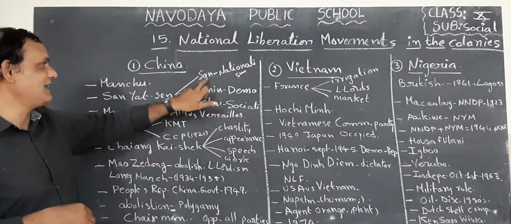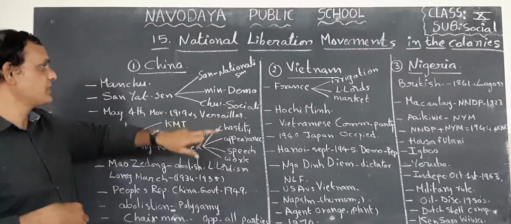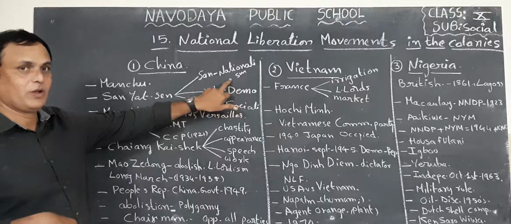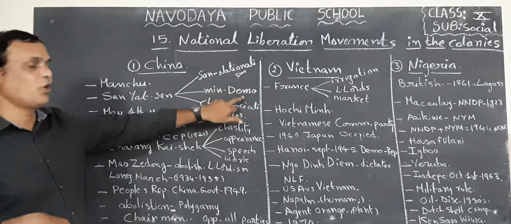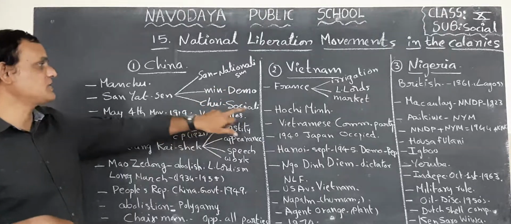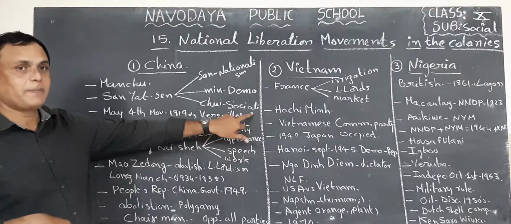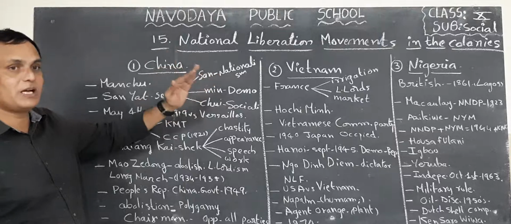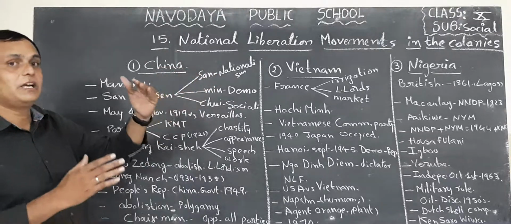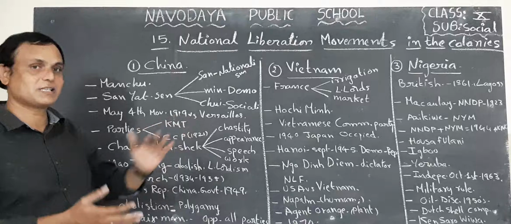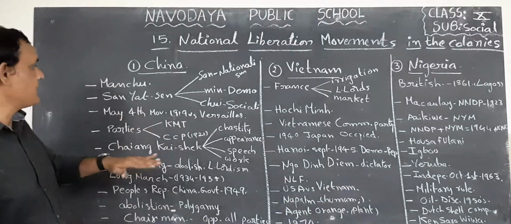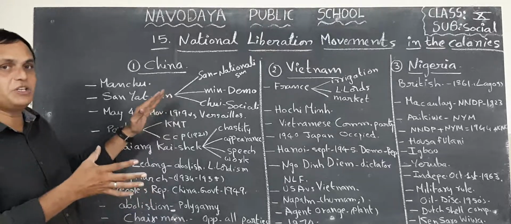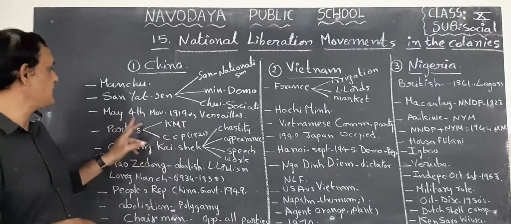First one is San, second one is Min, third one is Chui. San means nationalism, Min means democracy, Chui means socialism. So he wanted to dethrone the Manchu dynasty and establish a democratic government in his country. After his period, one great revolution occurred in China. What was that great revolution?